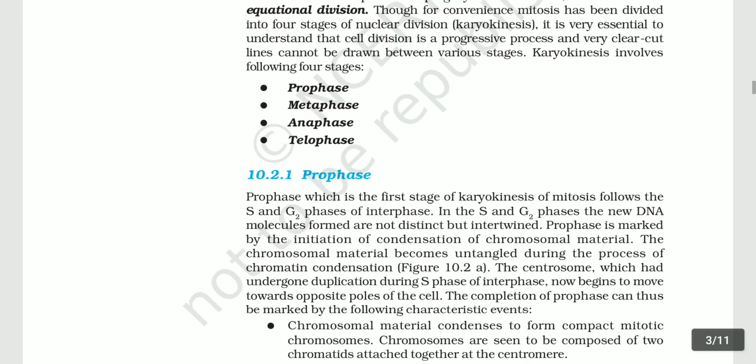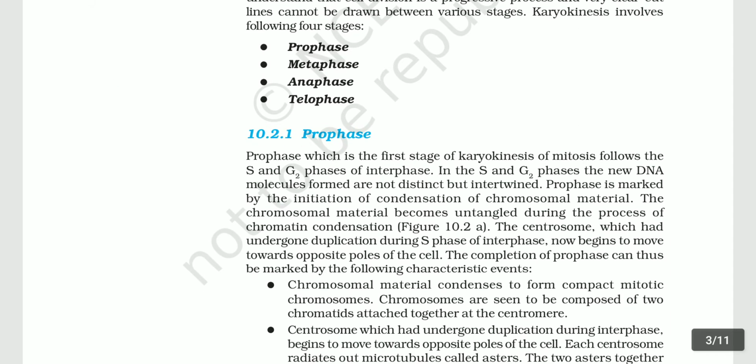10.2.1 Prophase. Prophase, which is the first stage of karyokinesis of mitosis, follows the S and G2 phases of interphase. In the S and G2 phases, the new DNA molecules formed are not distinct but intertwined. Prophase is marked by the initiation of condensation of chromosomal material. The chromosomal material becomes untangled during the process of chromatin condensation. Figure 2.2a. The centrosome, which had undergone duplication during S phase of interphase, now begins to move towards opposite poles of the cell.